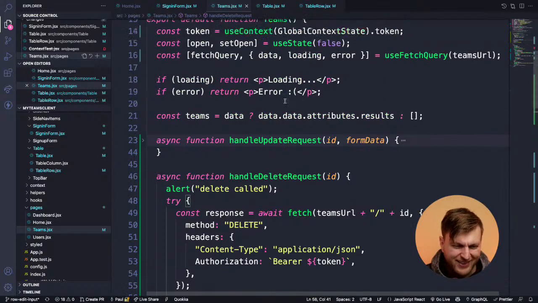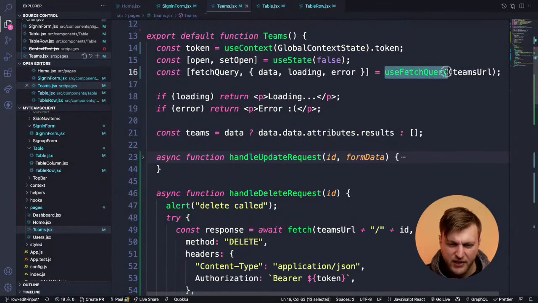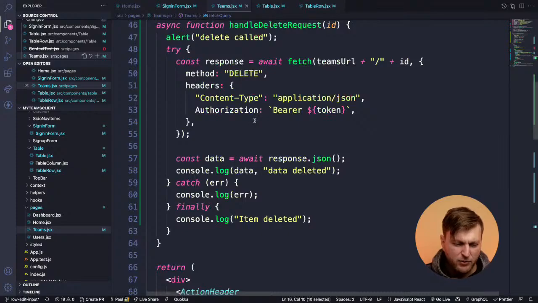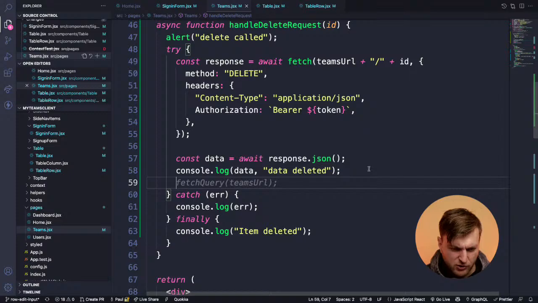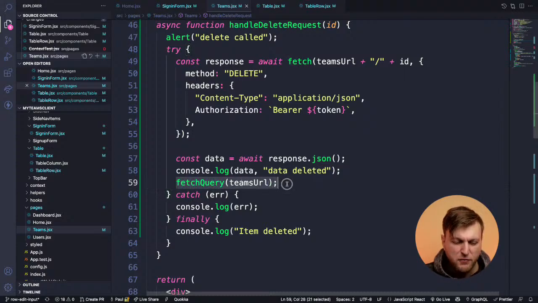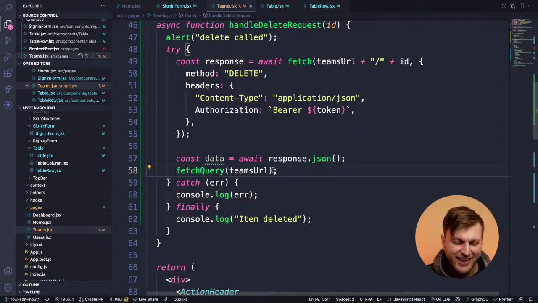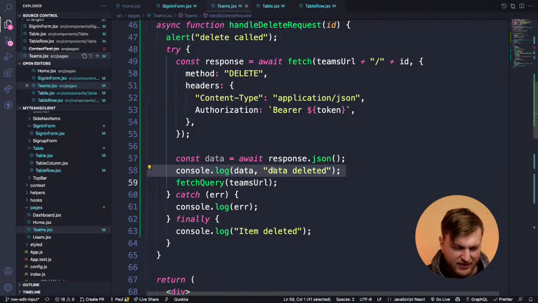So this use fetch query, I have a callback function here, and I'm able to use that to refetch my items. So I would just do fetch query team URL, and that's basically the URL hit. So now it's going to refire the fetch query, and it's going to reload the data. So now it should update state every time we delete items.